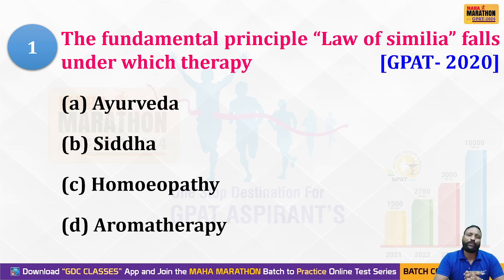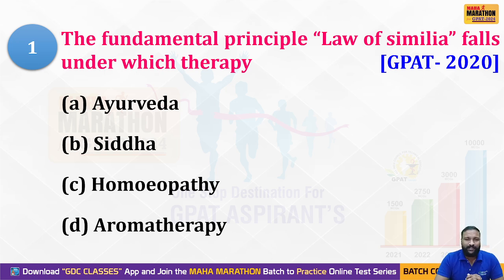As I said in the introduction, we have different types of traditional systems of medicine. The options are Ayurveda, option A; Siddha, option B; homeopathy, option C; and aromatherapy, option D. I think you might have the answer, because if you have completed the topic of traditional systems of medicine, you should remember the principles, approaches, beliefs, scriptures, and important personalities.